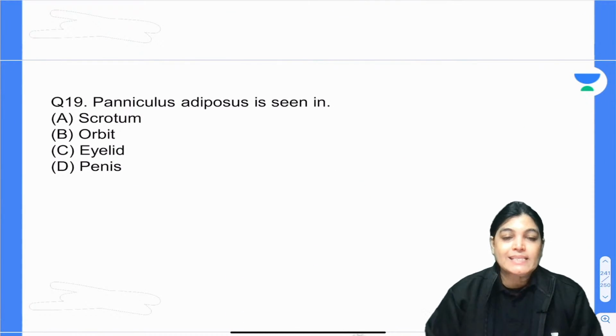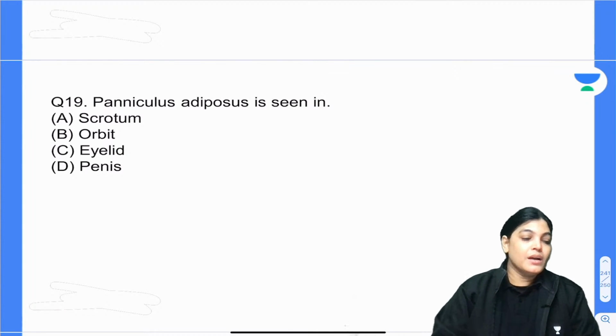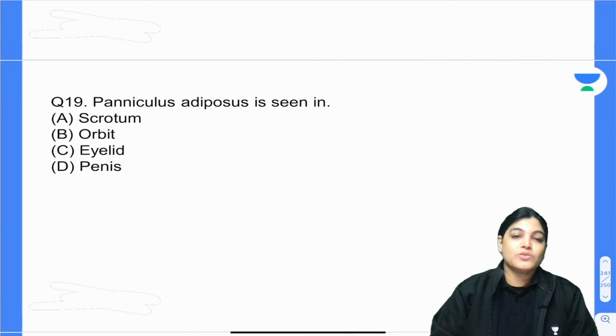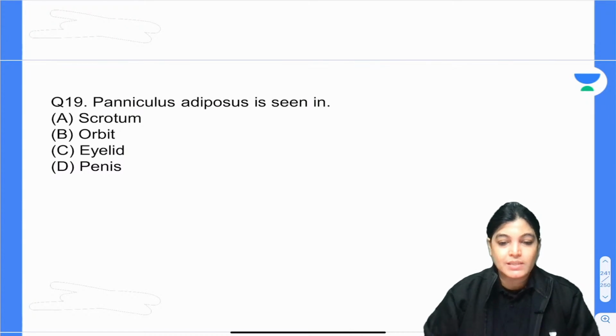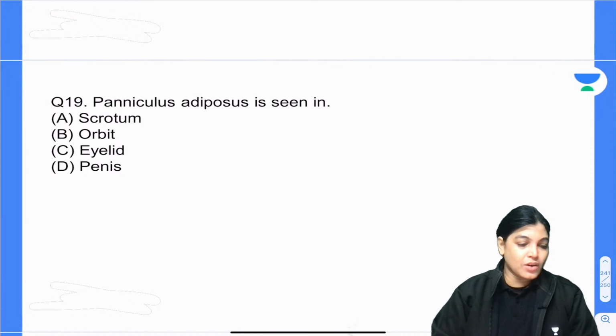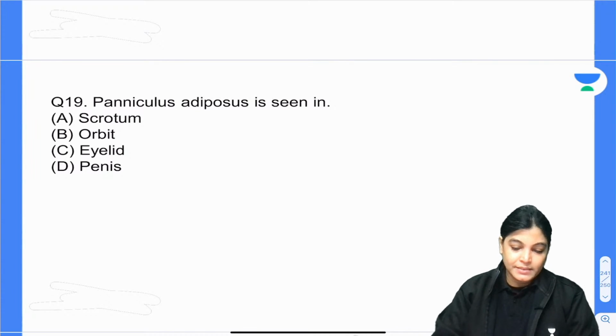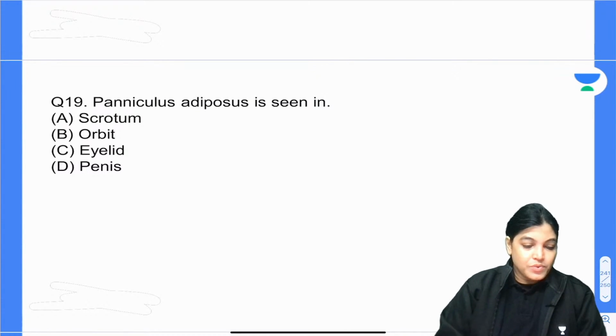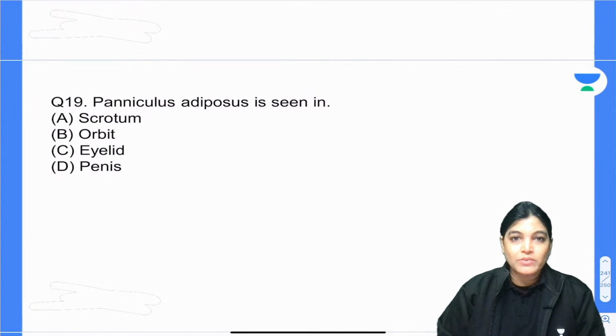Panniculus adiposus is seen in scrotum, orbit, eyelids or penis. According to you, which is the best correct answer? Panniculus adiposus is seen in which of the following? Your time starts now. Question number 19. So I got an answer from Sri Rangaraj. What about others? Panniculus adiposus is seen in orbit.